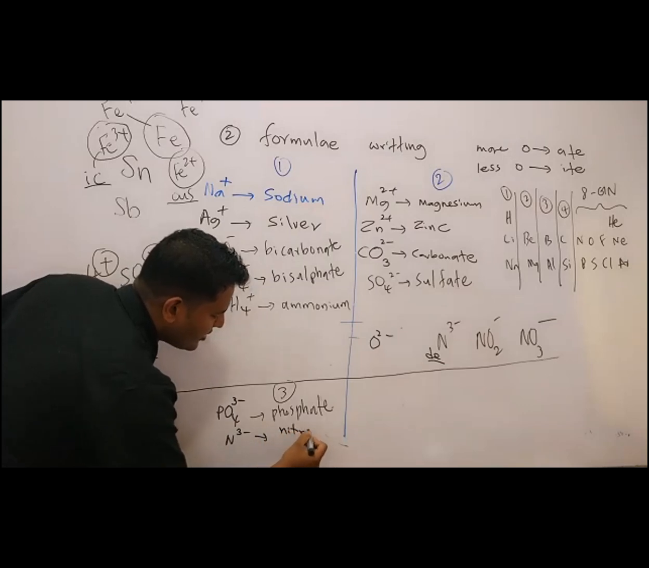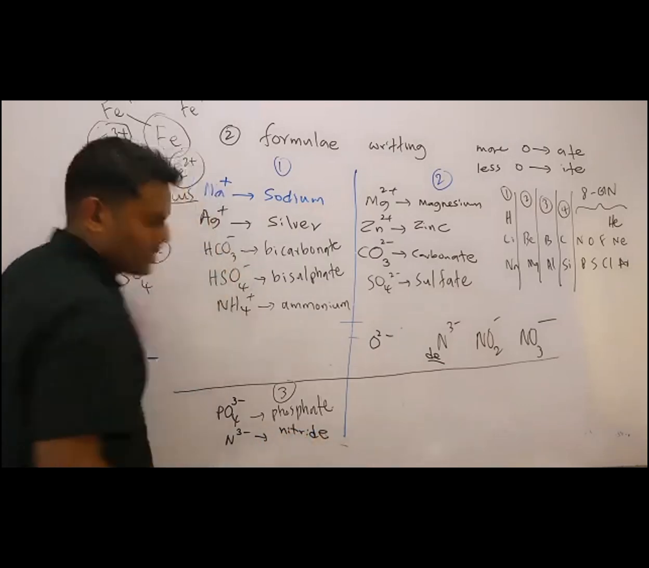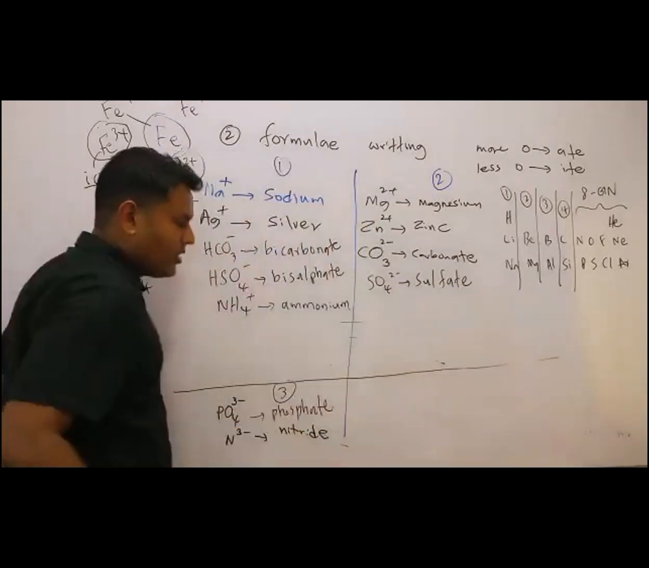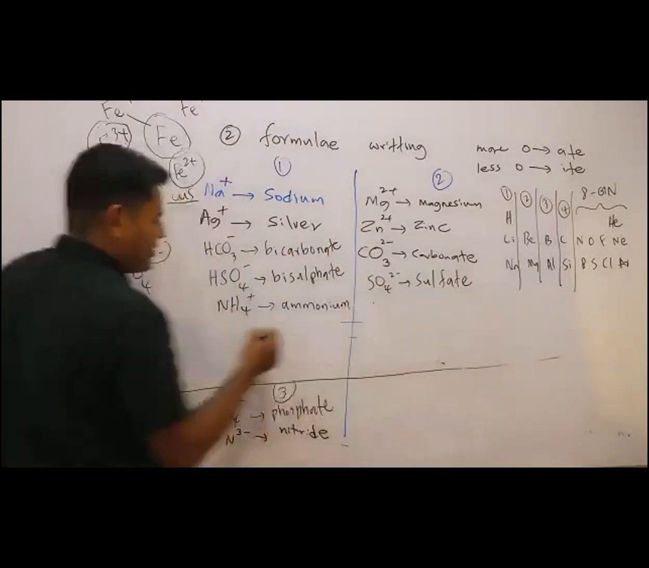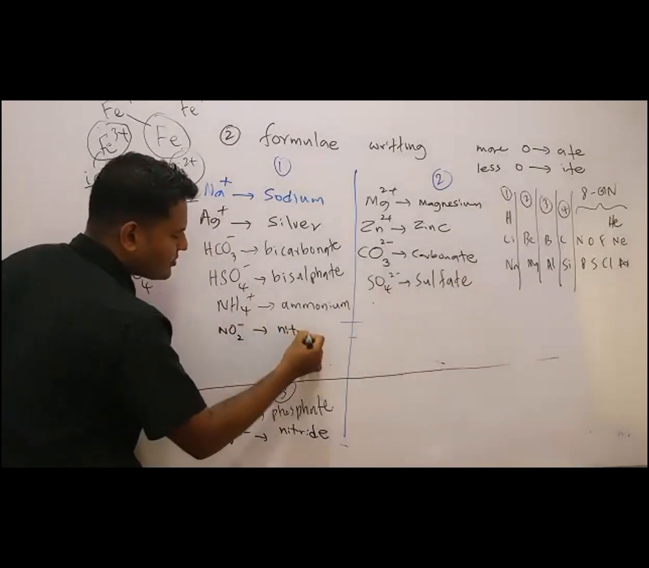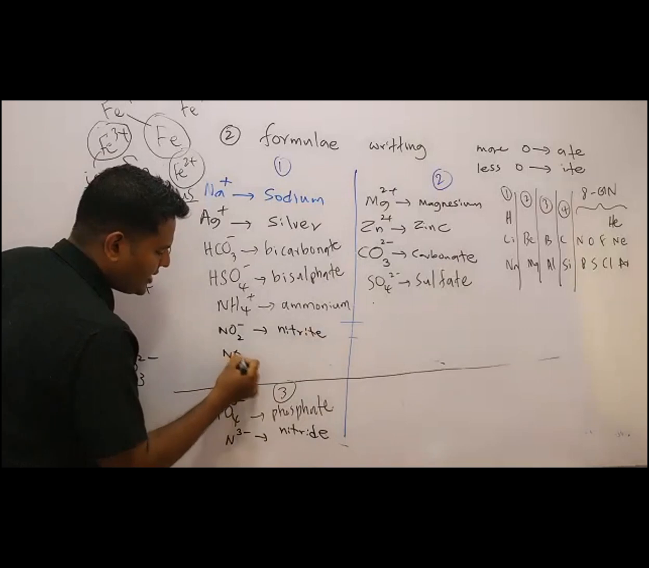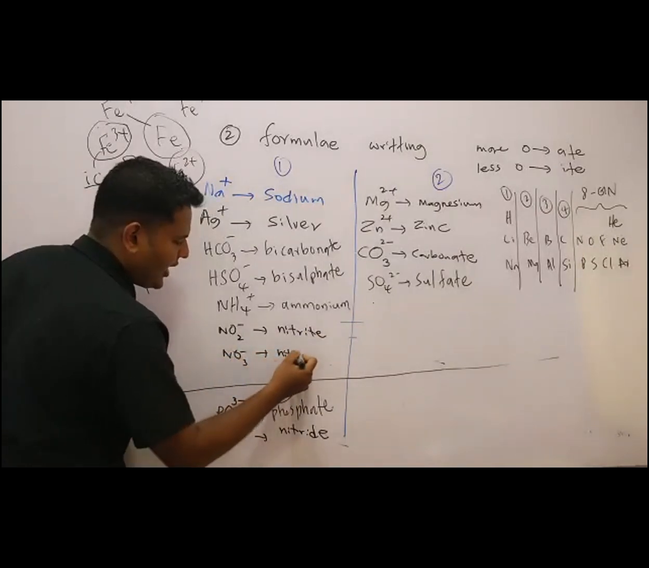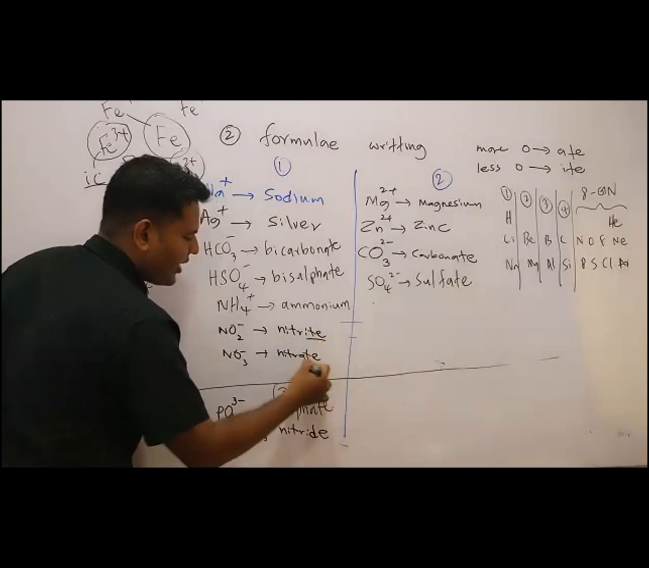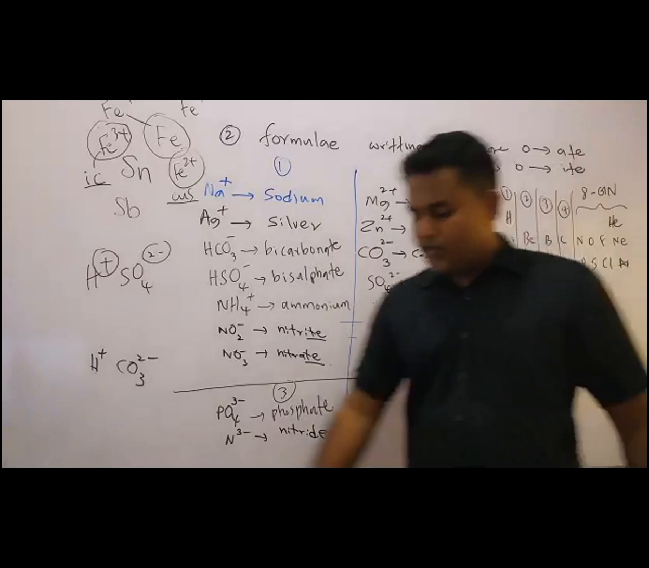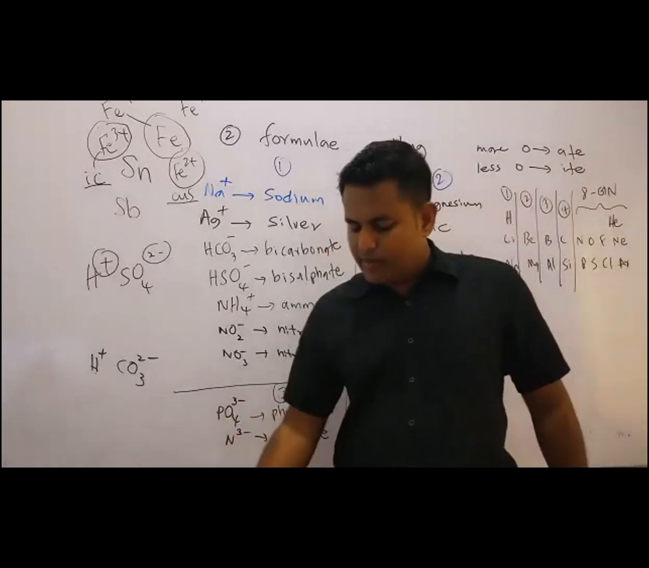Nitride, nitrite and nitrate. Nitrite, nitrate, valency 1. NO2 minus is nitrite, NO3 minus is nitrate. Nitrate, nitrite, nitrate. Okay. Then the next one.